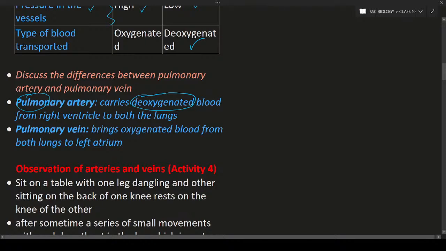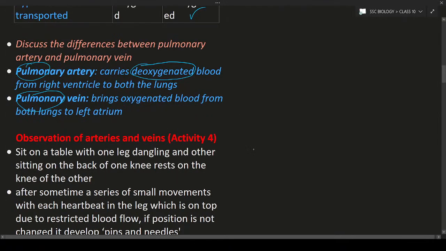And the pulmonary vein, pulmonary means lungs, and vein means it is a blood vessel that is going to bring oxygenated blood from the lungs to the heart. It is also related to the lungs. So the word pulmonary refers to the lungs.